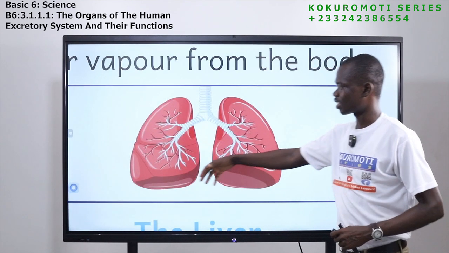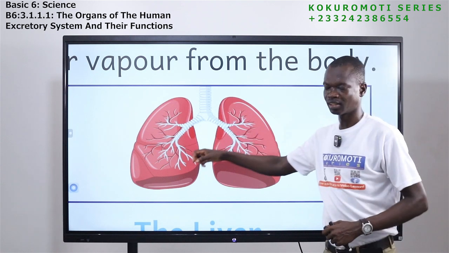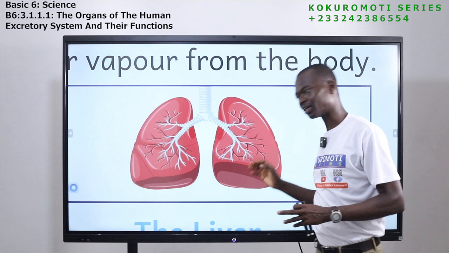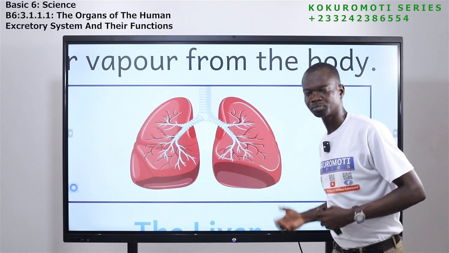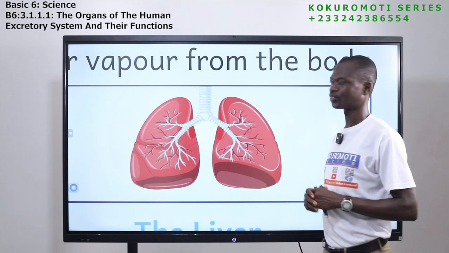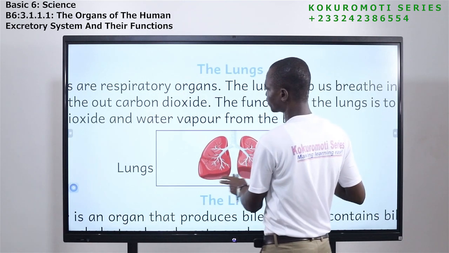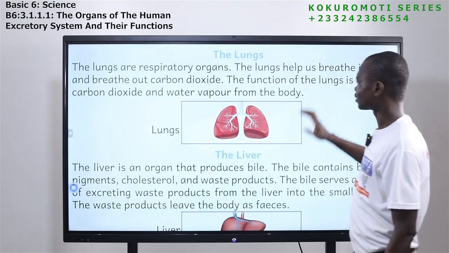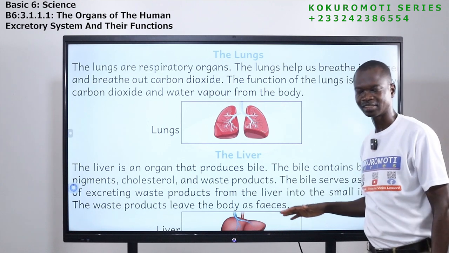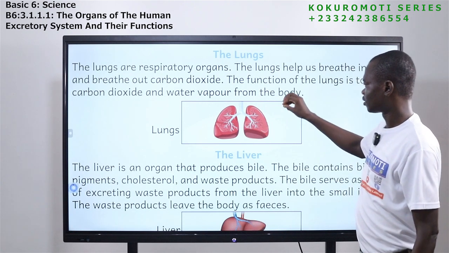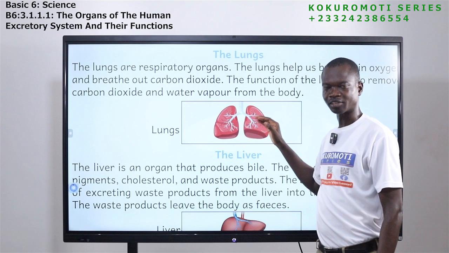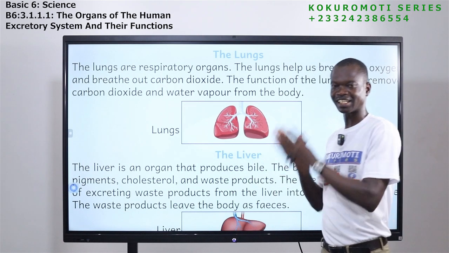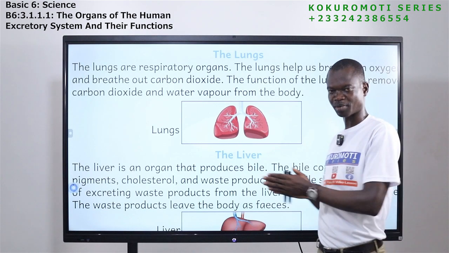So the air comes here. Oxygen is used by the body. Carbon dioxide is not needed by the body. So the lungs push it out of the body. Okay. So the excretory product is what? Carbon dioxide. The waste product this organ removes from the body is what? The carbon dioxide and then water vapor.